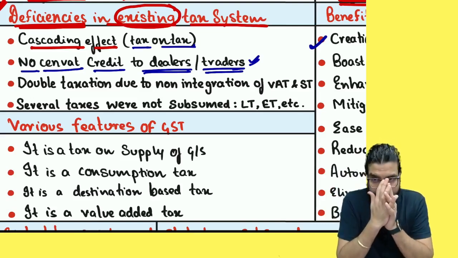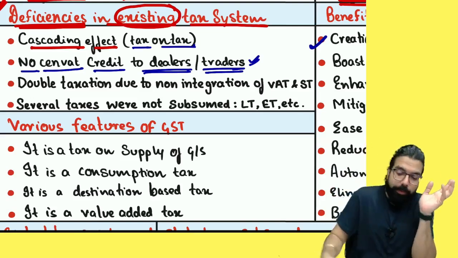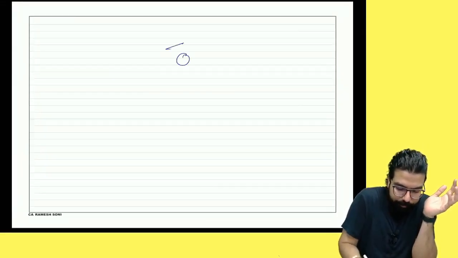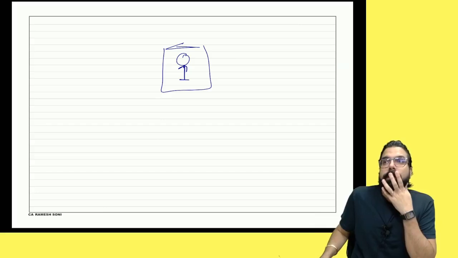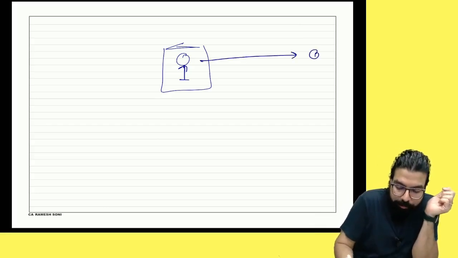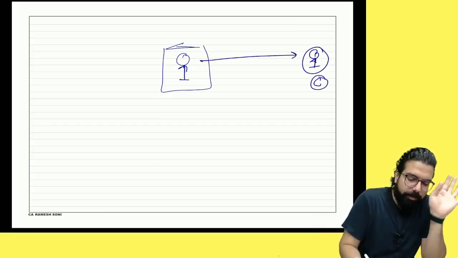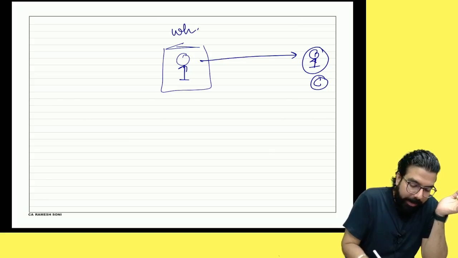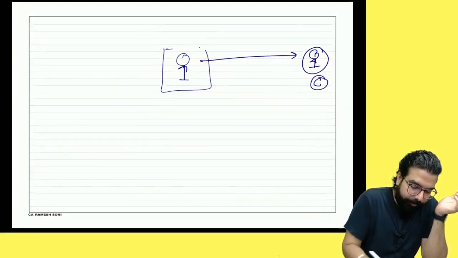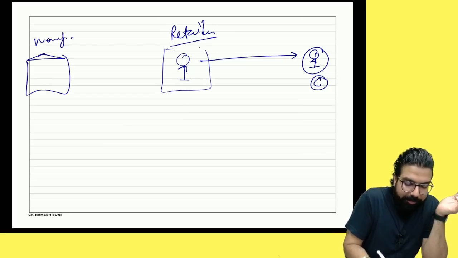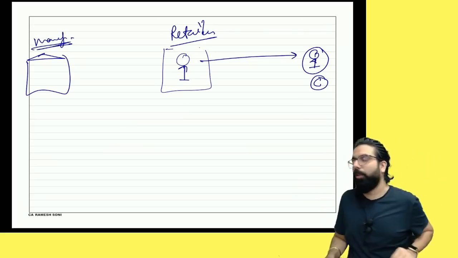Tell me one thing. If I tell you, for example, I am a shopkeeper over here. I sell goods to the consumer. This is the consumer. Okay, everyone? And I am a wholesaler. And okay, I am a retailer. And this is a manufacturer. Please understand this concept. Don't worry about it. A little basic I will give you first.